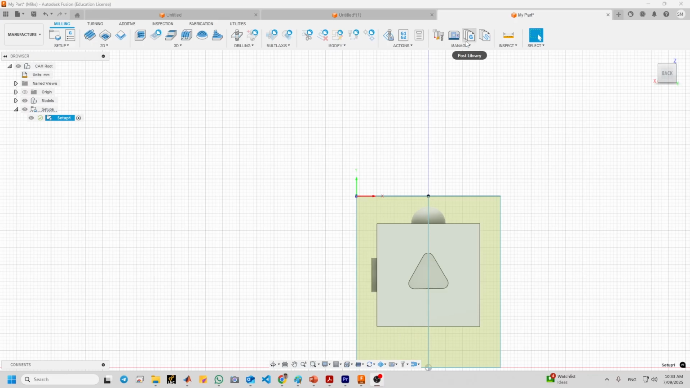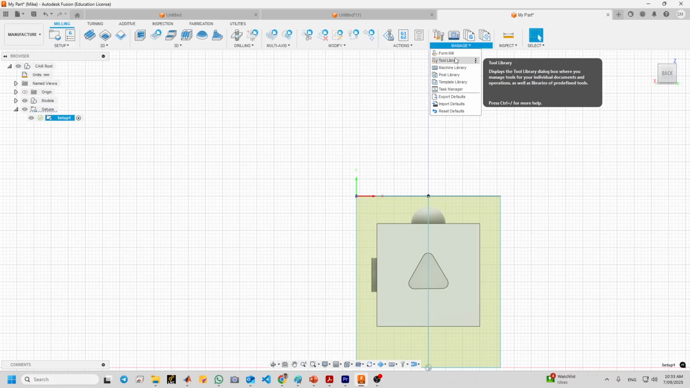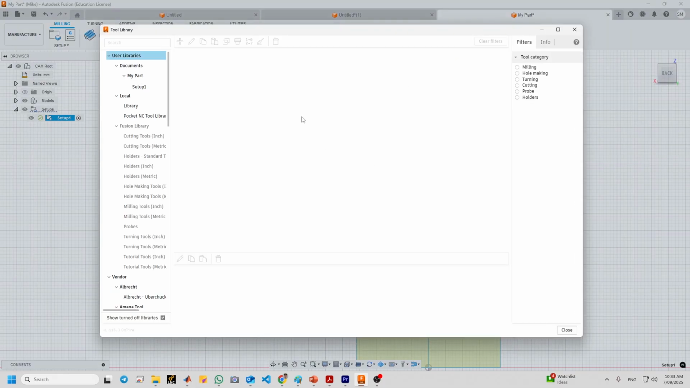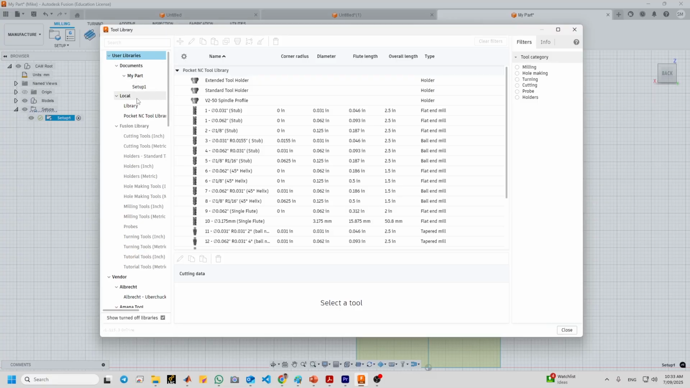Okay, now go to Manage and Tool Library. You want to import the newly downloaded tool library. Select Manage, and then you go to Local.